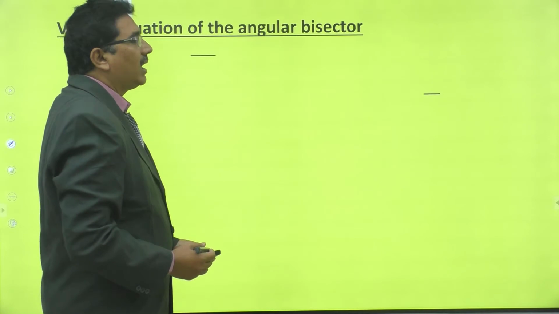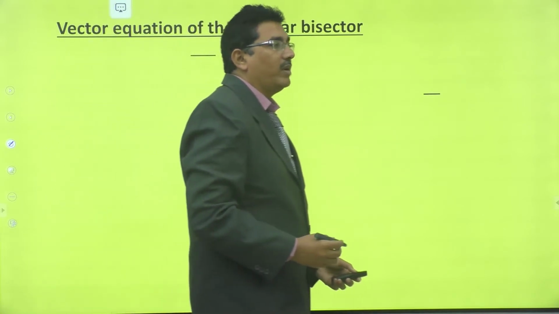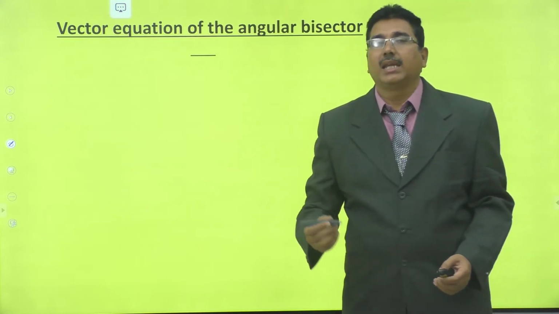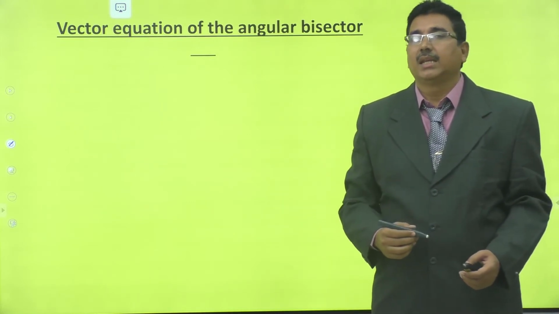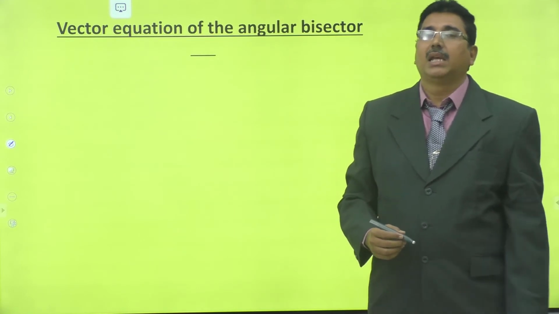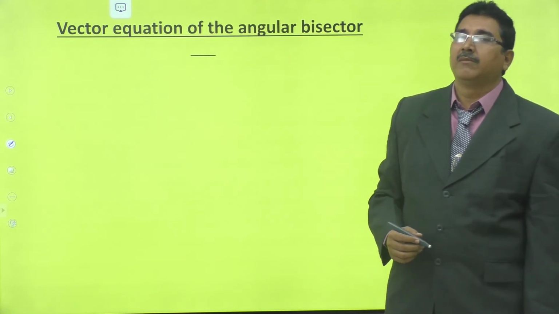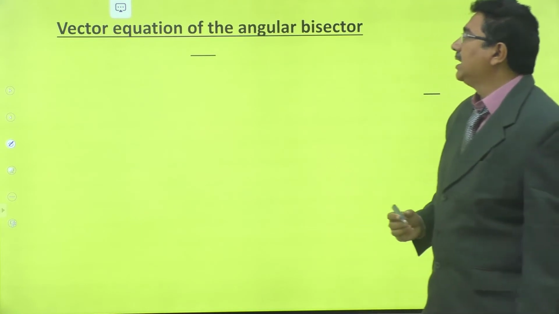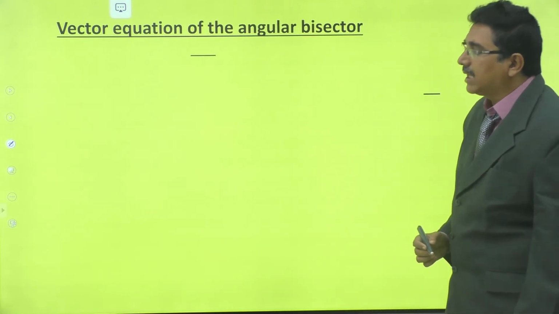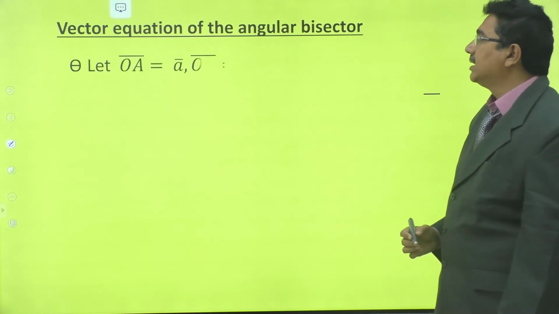Right, vector equation of the angular bisectors. We have already seen angular bisectors in the case of straight lines in two-dimensional geometry. Now we will see the vector equation of the angular bisector of two vectors.